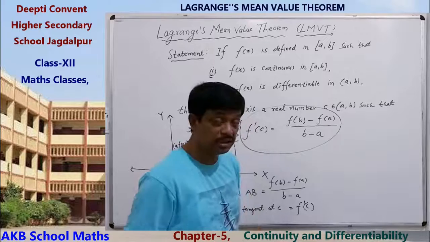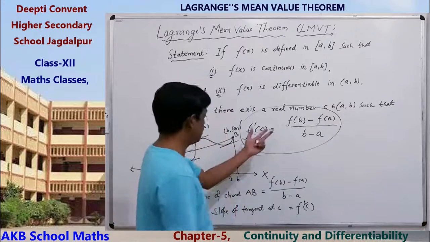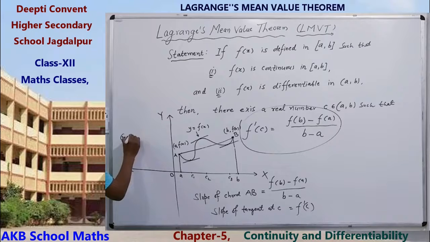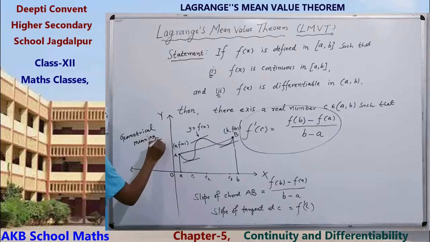Clear? Physical meaning also we can understand. This is the geometrical meaning.